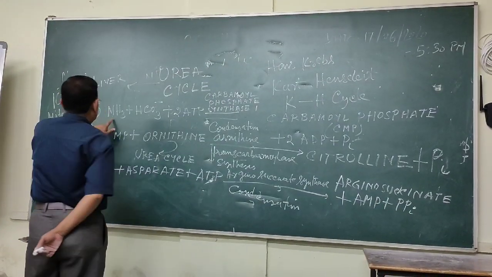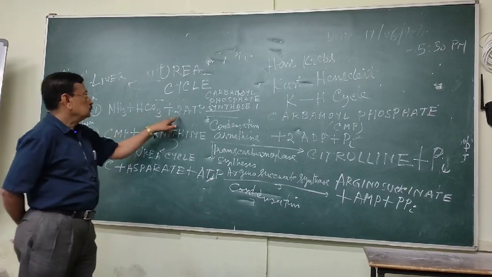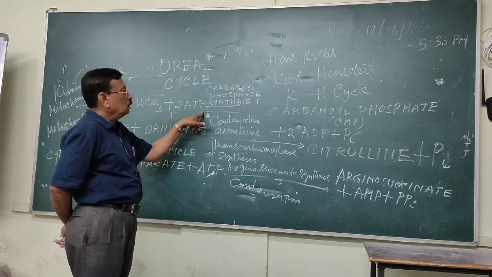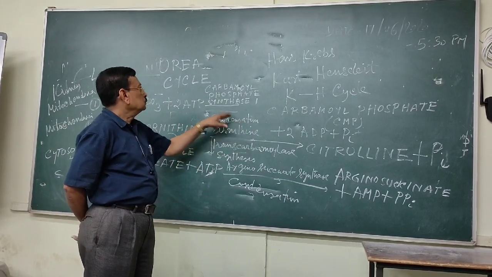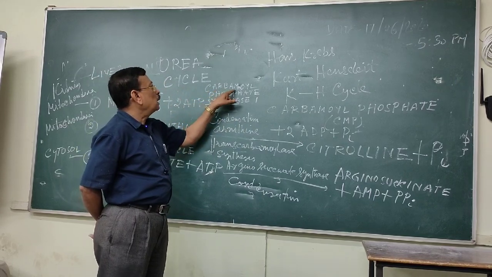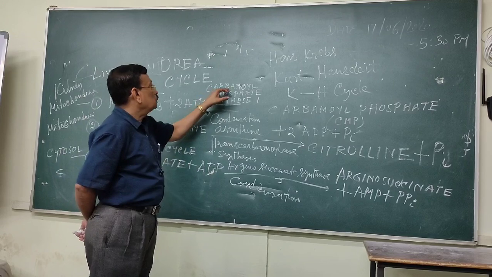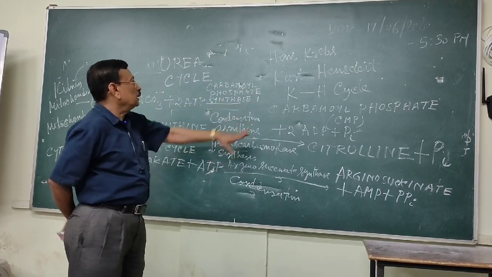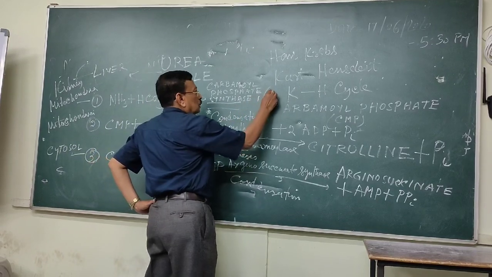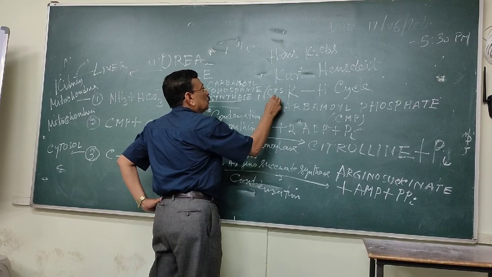The first is that ammonia reacts with the bicarbonate ion in presence of 2 ATP. Process is condensation. Enzyme is carbamoyl phosphate synthase. You can write the short form CPS1.